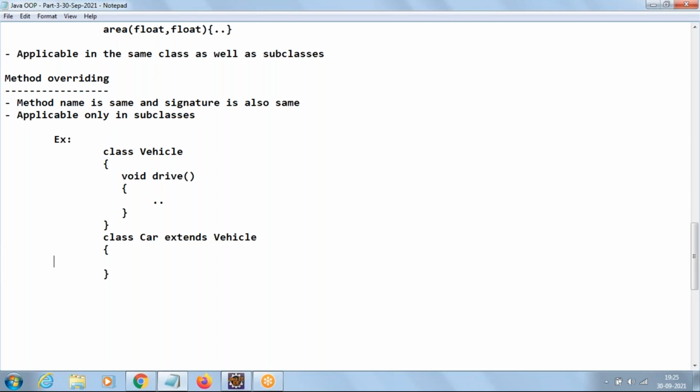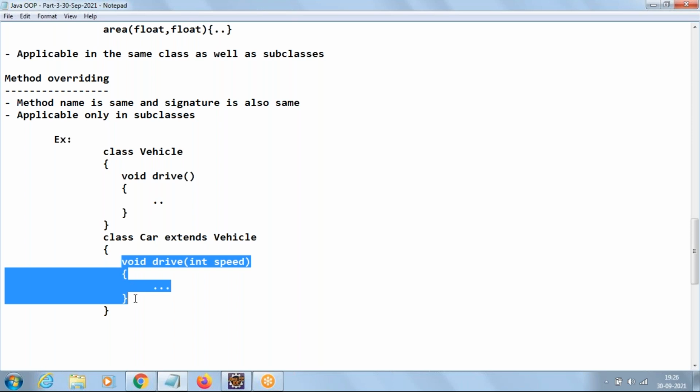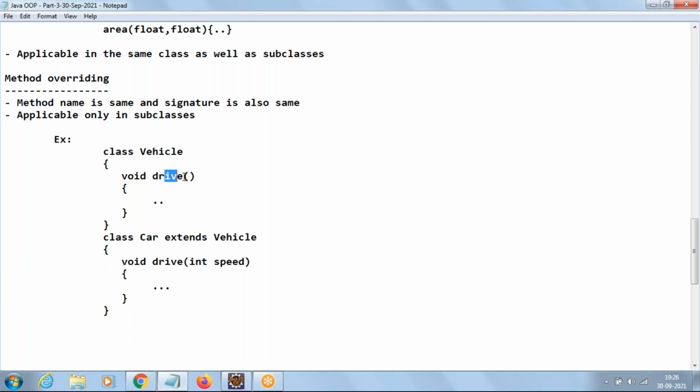In this, if we take a method void drive with an integer as argument, then this method is overloaded or overridden? This drive method is overloaded because the signature is differing. Here it is the drive method, but what about the arguments? Differing. So this is an overloaded method.